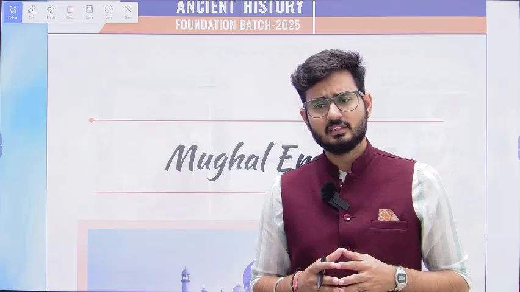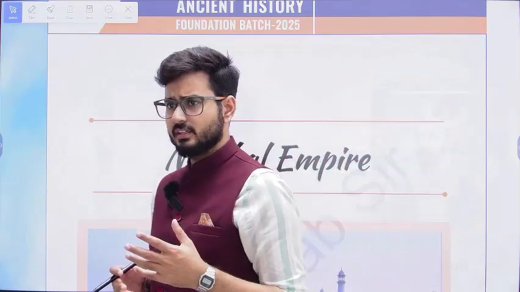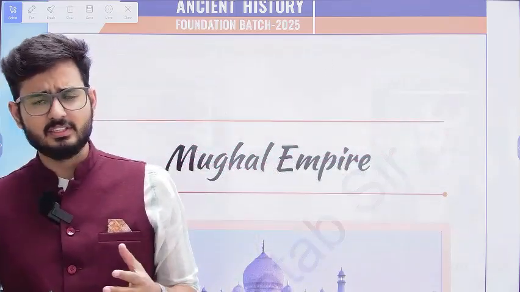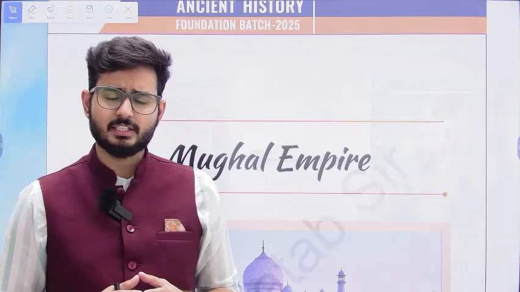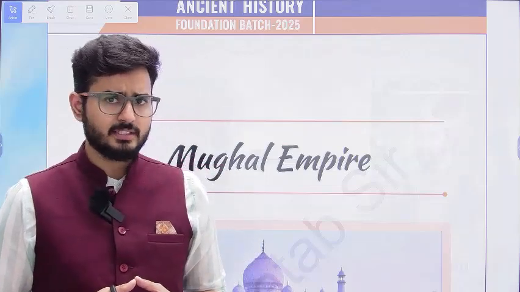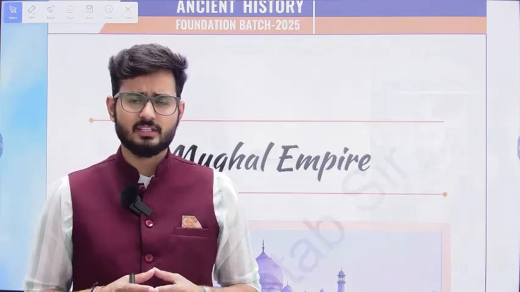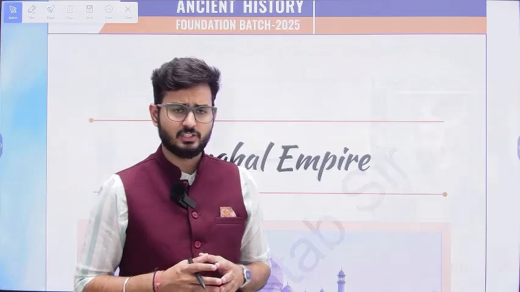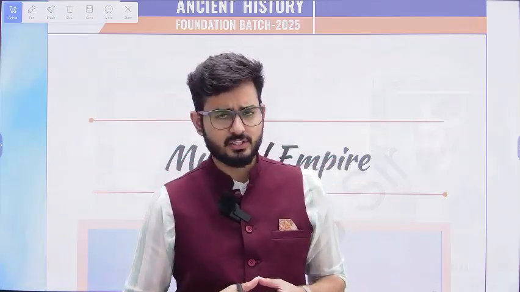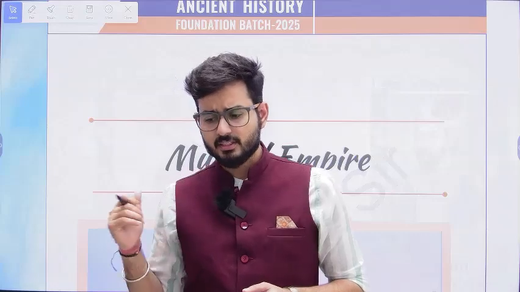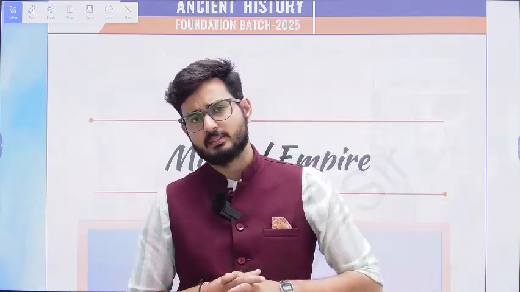In the Delhi Sultanate, we saw that northern India and more or less even the northern part of southern India was controlled by the Delhi Sultanate dynasties, till the time period of Alauddin Khilji, and after him a bit of disintegration happened. If you have read the PDF, you might have understood that from it.